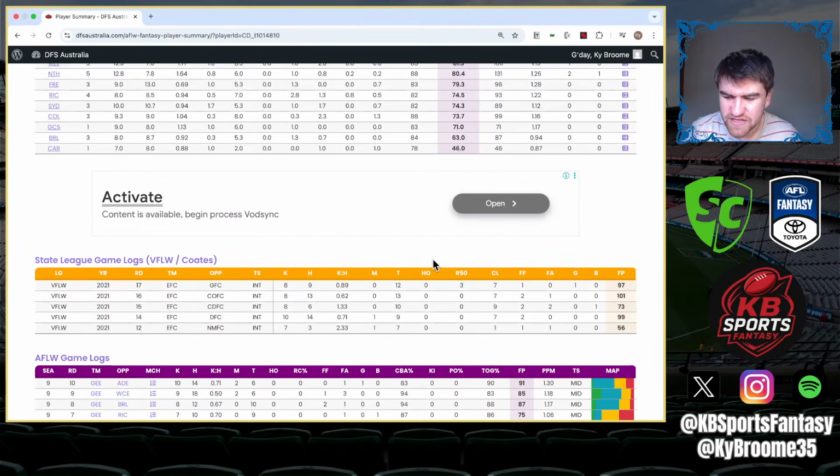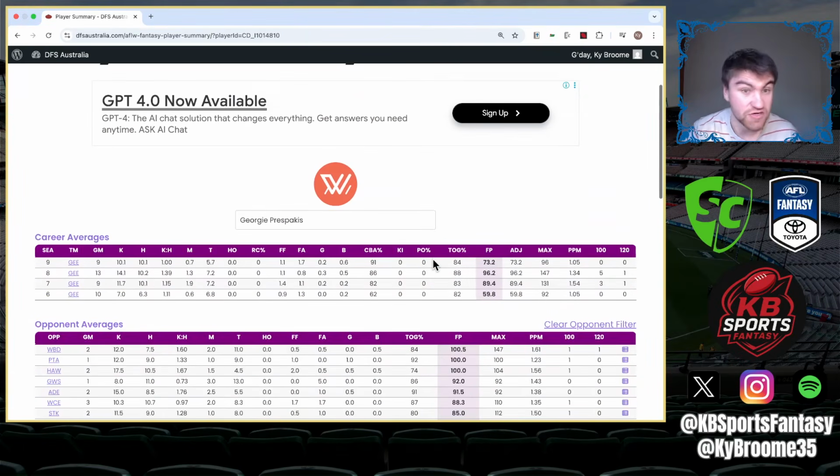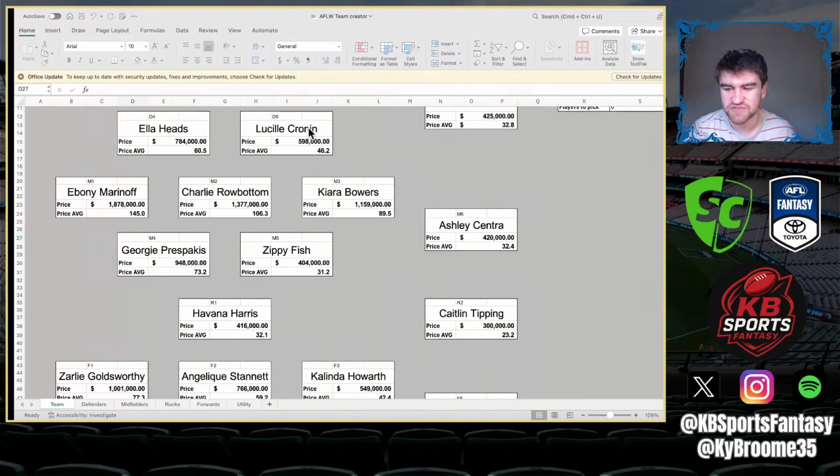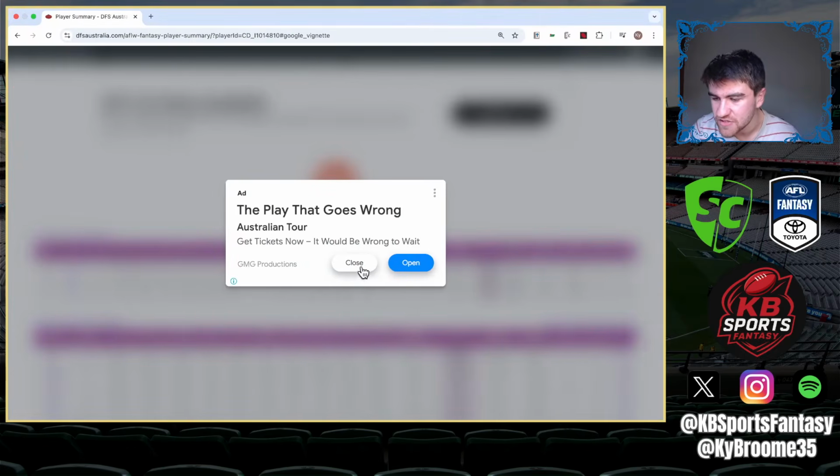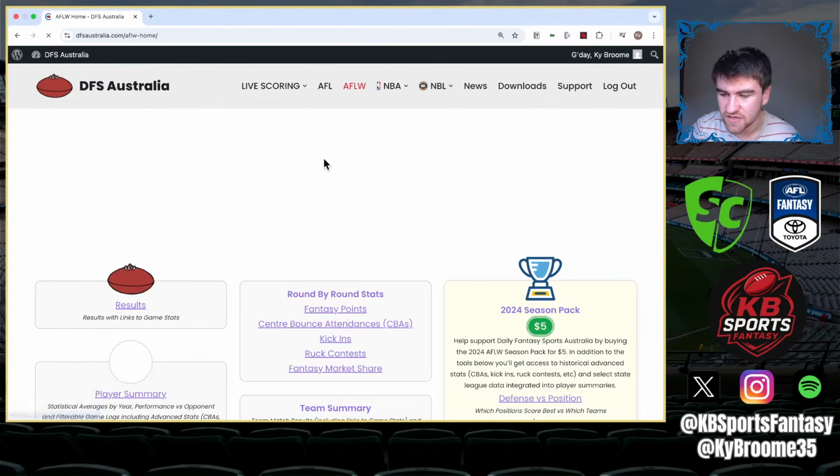You just got to hope that she comes out in the VFL, well, if she plays the VFL or the practice games, I should say, and comes out on fire. And then Fish, she has some of the best stats that I've seen from a rookie, and especially for the role that I think she's going to play. She's going to play more off halfback wing, which should be able to really, with the Swan system, they do like to market a little bit more than most teams, it feels like.